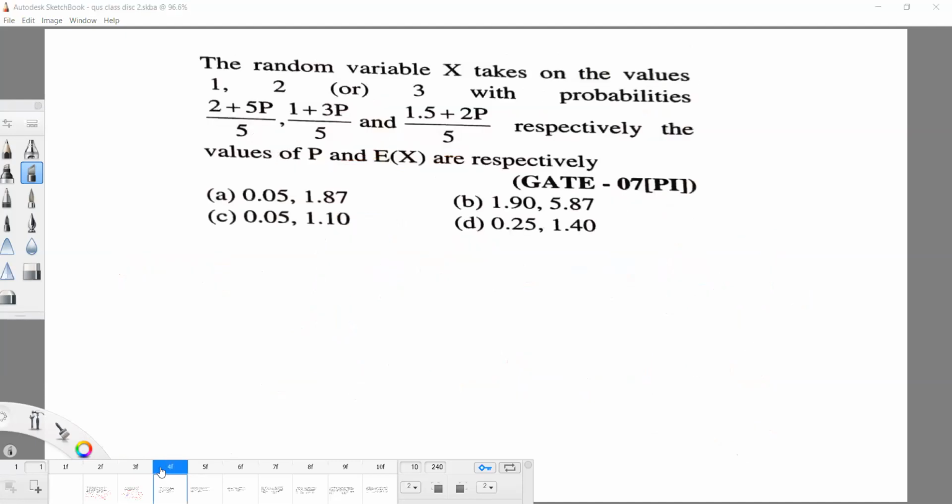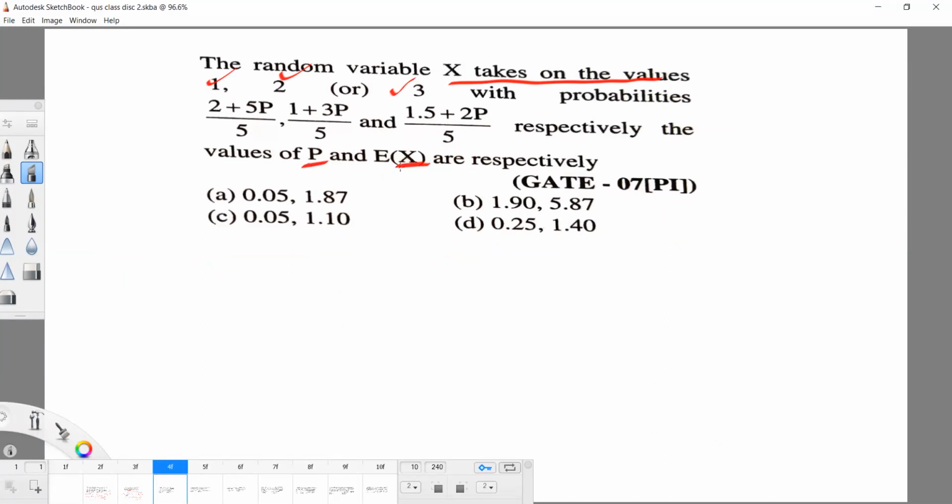Yes. Now take this question. Read the question here. A random variable x takes values 1, 2, 3 with the corresponding probabilities they have given. We have to find the value of p and the mean of x.